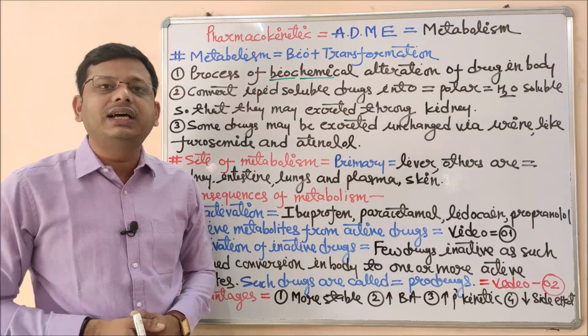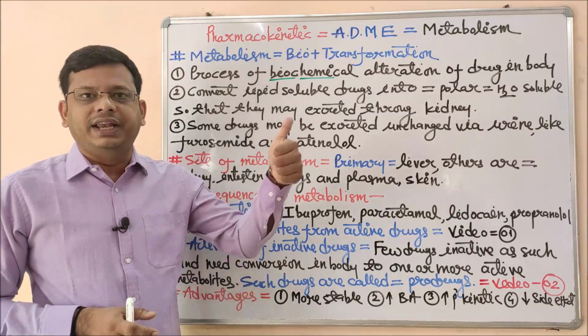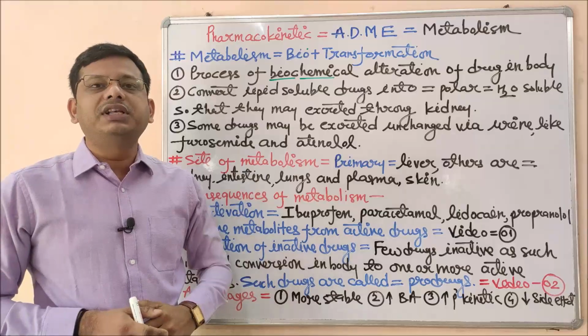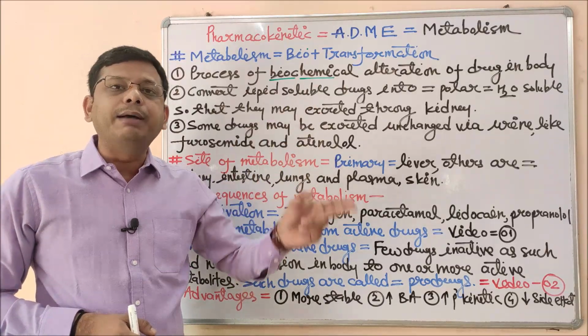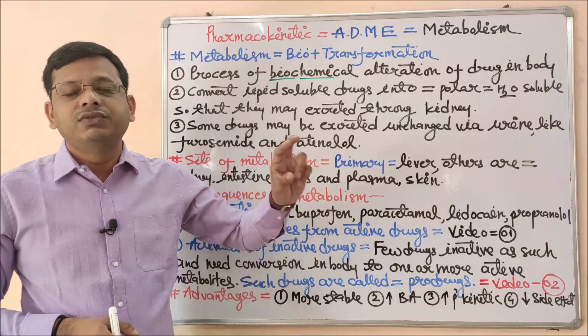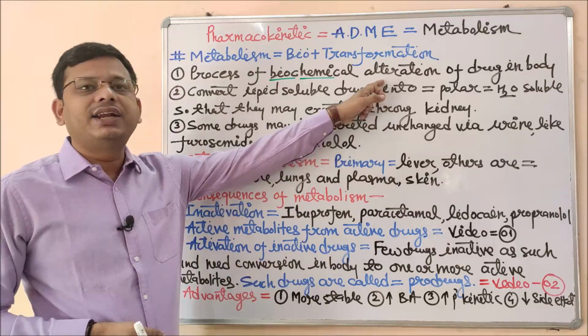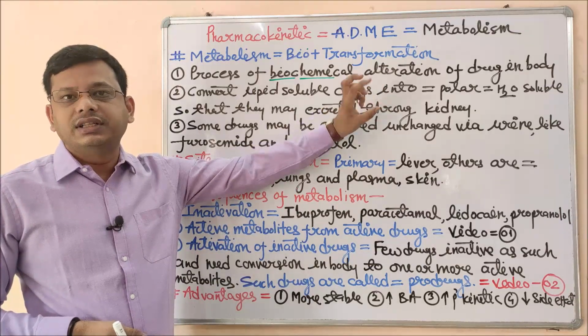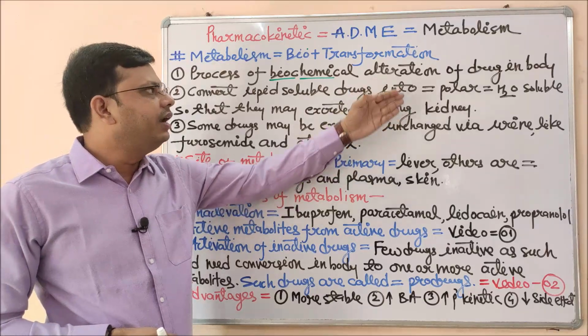Now I have to explain the meaning of alteration too, because this is very important. Alteration does not mean increase or decrease. Alteration means it may either increase or decrease. It depends upon the types of enzyme, types of reaction and types of circumstances available at the time of metabolism. So alteration cannot be termed as an increase or decrease; there are chances of both. So this term alteration is used here.